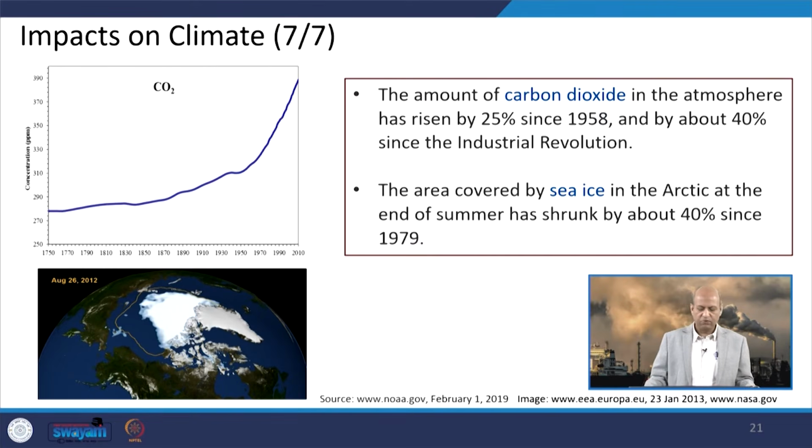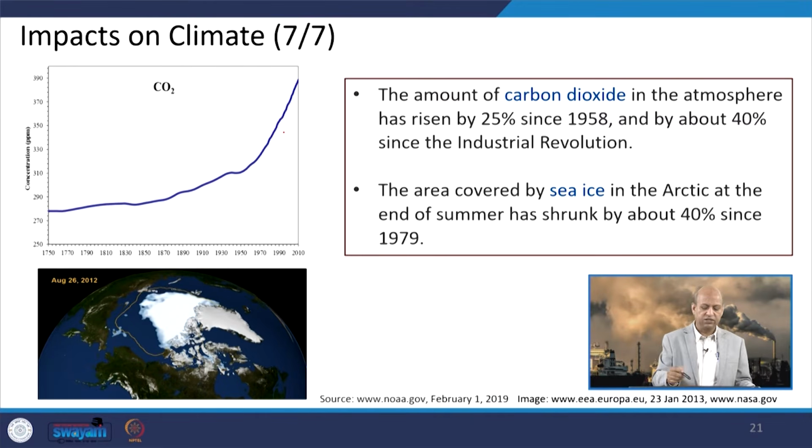Well, when we talk about carbon dioxide in the atmosphere, it has risen by 25% since 1958 and about 40% since the industrial revolution, and this is also related to the ice cover. The area covered by sea ice in the Arctic region at the end of summer has shrunk by about 40% since 1979. So, this is a very worrisome issue.